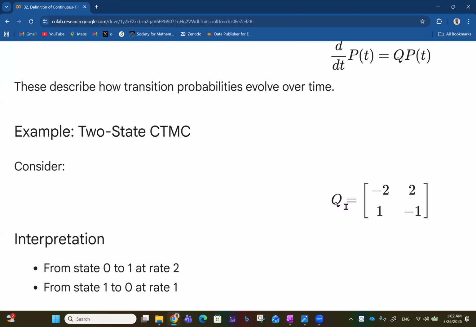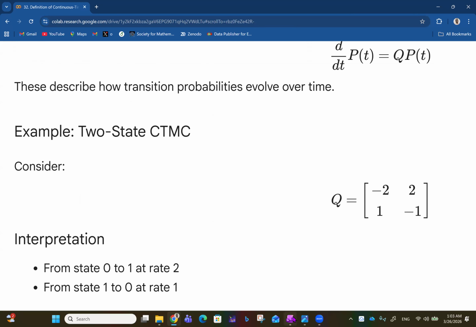If you consider Q, being the generator matrix, to be [[-2, 2], [1, -1]]. So the interpretation is that here we have two states, state 0 and state 1. To move from state 0 to state 1 happens at rate 2. Then to move from state 1 to state 0 happens at rate 1 here.